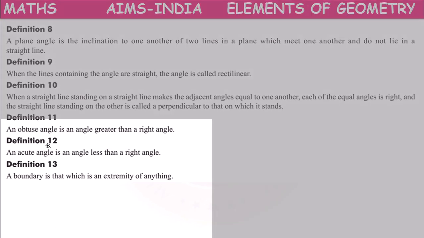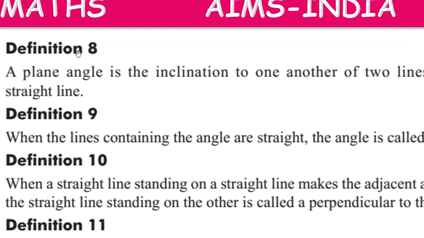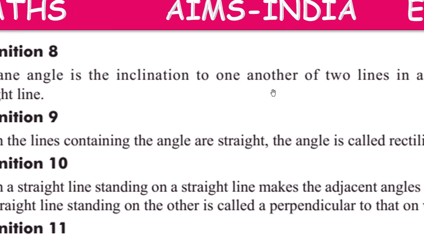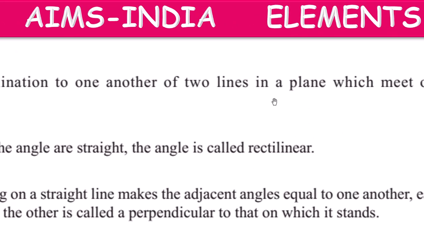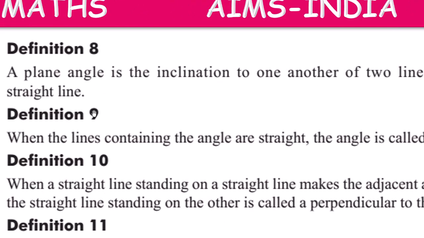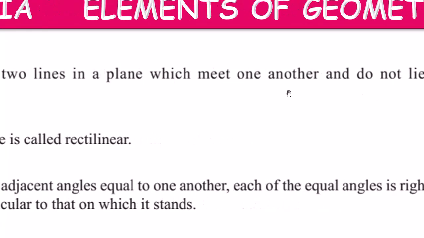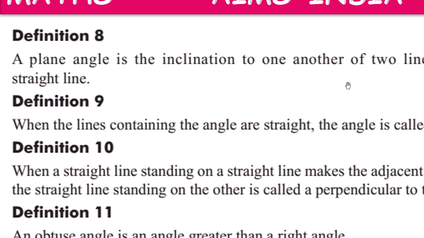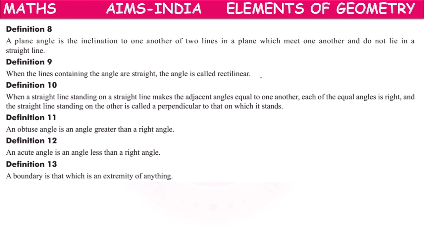Next one. Definition 8. In definition 8, he told about plane angle. Plane angle is the inclination to one another of two lines in a plane which meet one another and do not lie in a straight line.